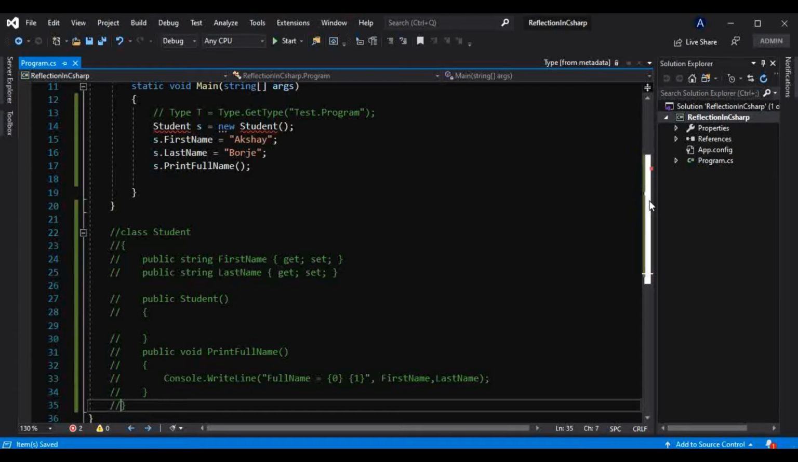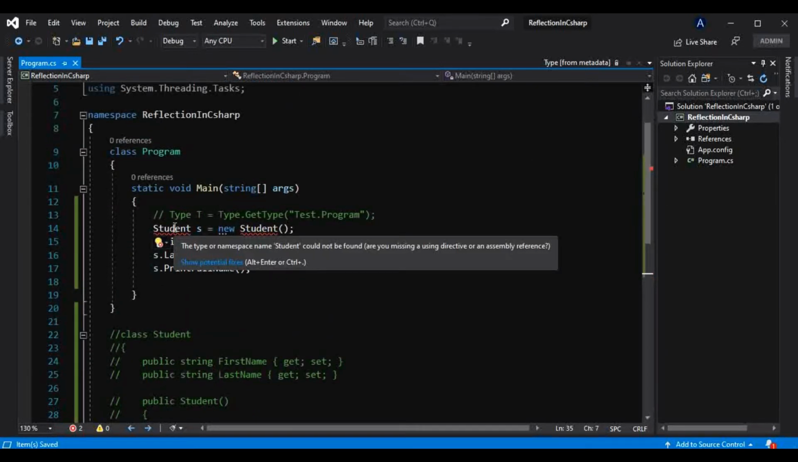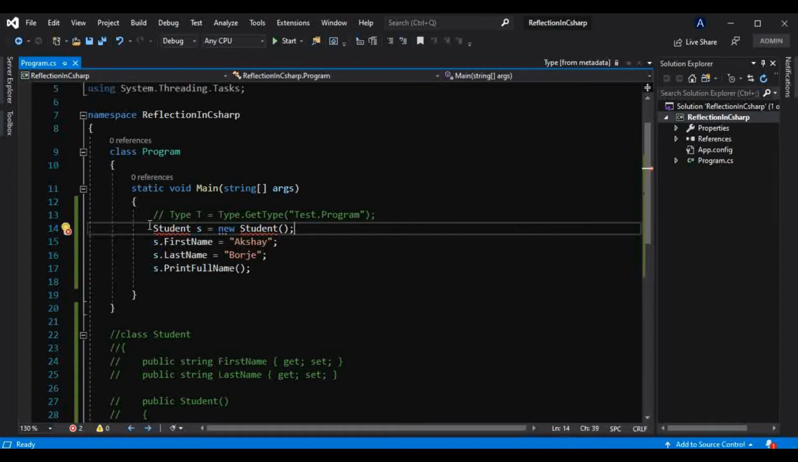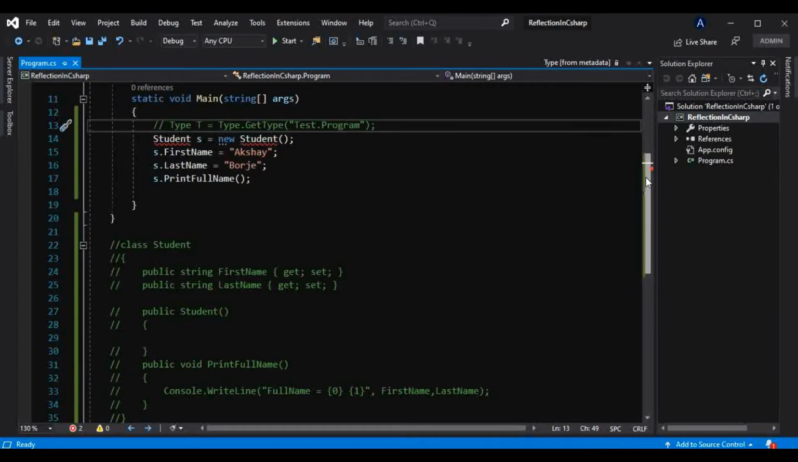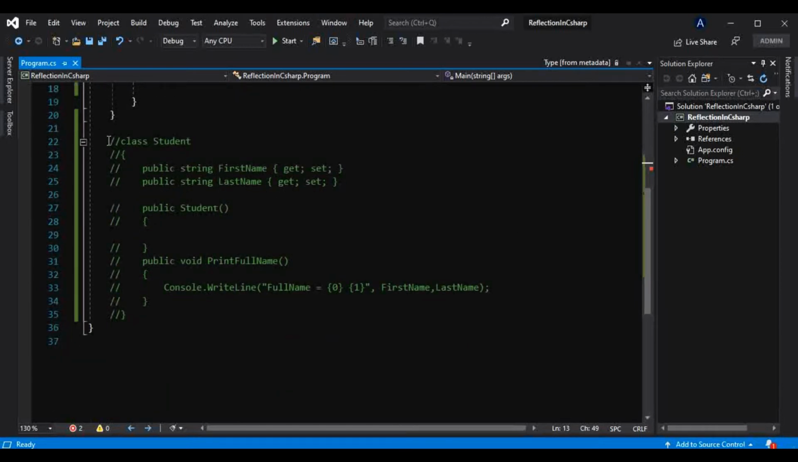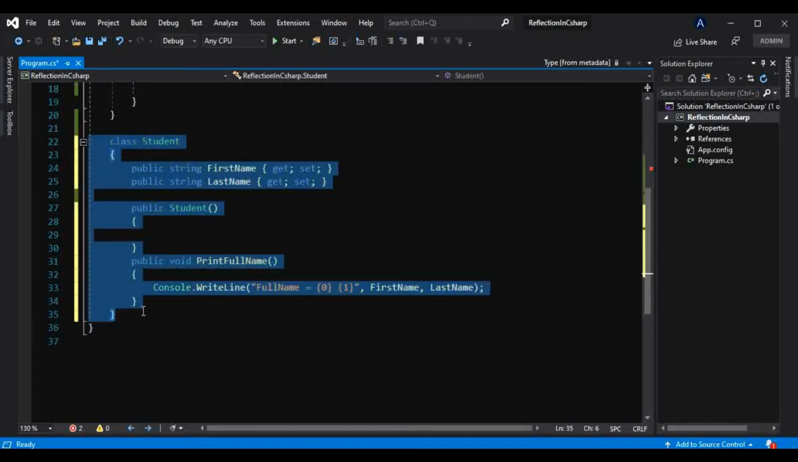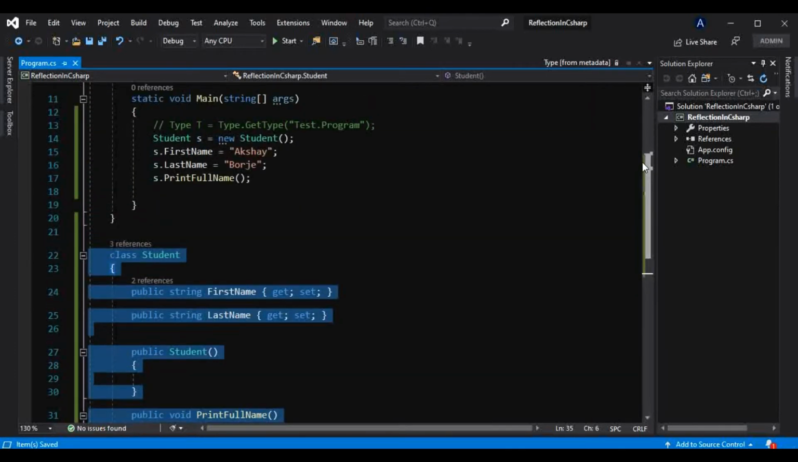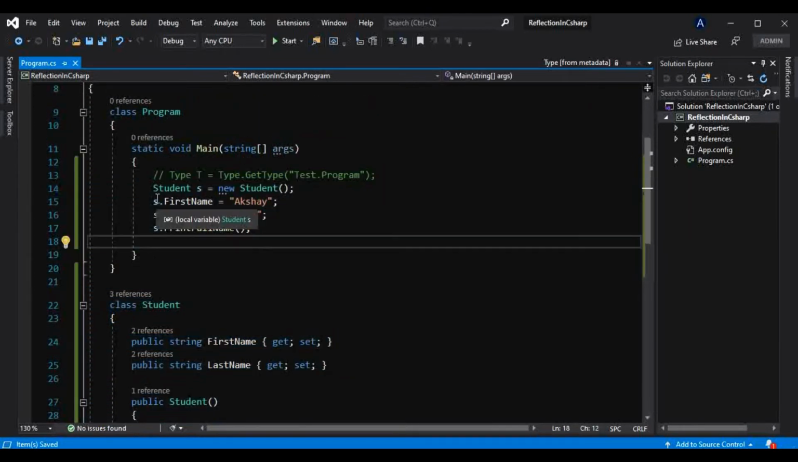as you can see, the compiler is giving an error here: the type or namespace name Student could not be found. Are you missing a using directive or an assembly reference? This is nothing but early binding. The compiler is checking that at compile time itself. That is why in early binding the compiler should always know the type for which it is allowing us to create an instance. So this class should be known to the compiler at compile time itself.